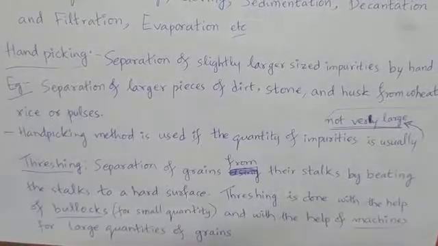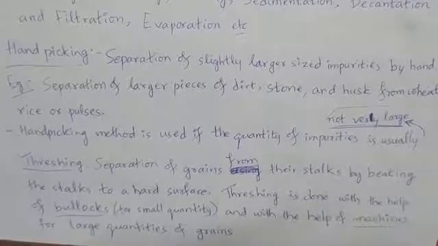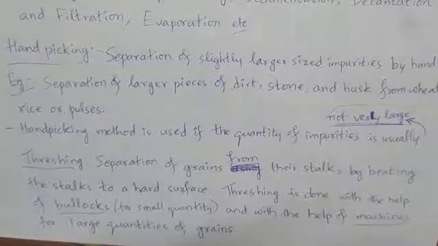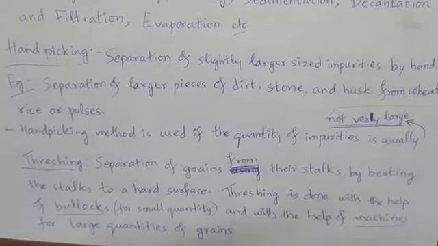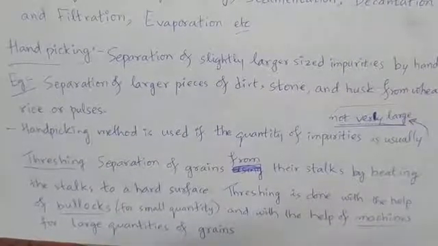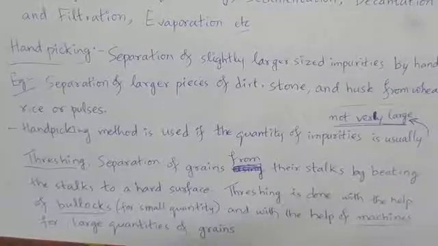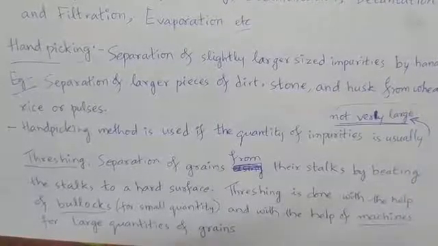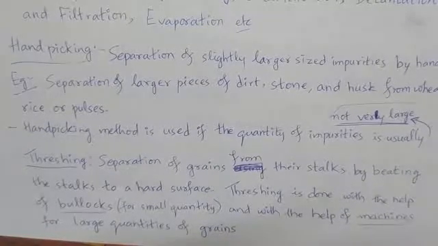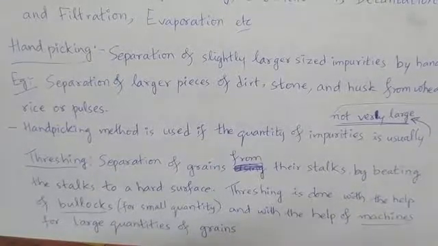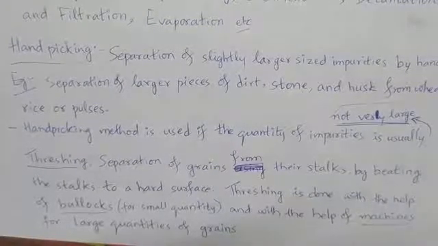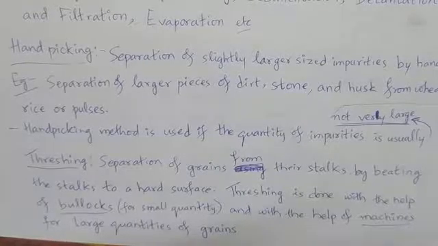Second one, threshing. Separation of grains from their stalks by beating them onto a hard surface. Okay. Stalks, grains. This is the farmer related thing. Farmers grow crops in the field. Once it comes to maturity, that is, the grains are fully grown up, then the farmer will cut it, that is, harvest it.